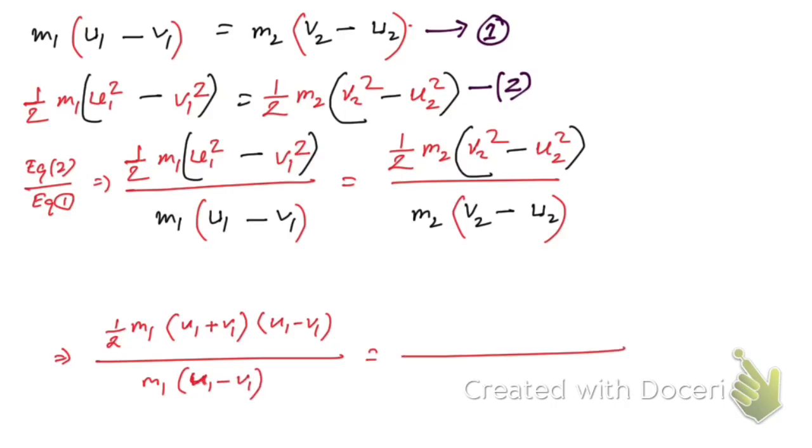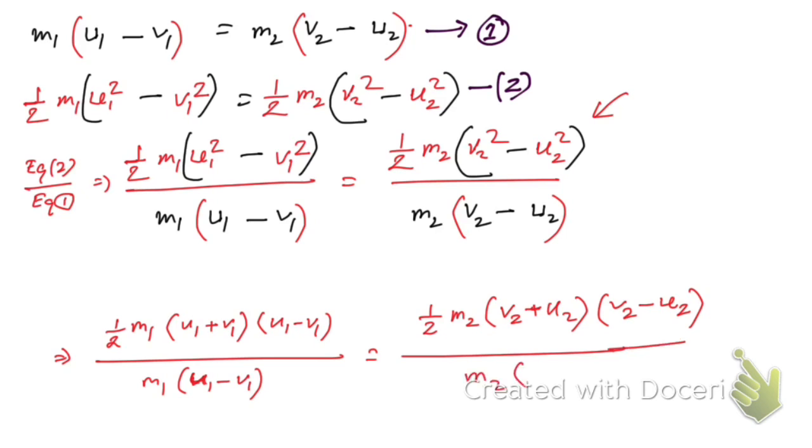And on the other side of the equal sign, here we have half m2, and v2 square minus u2 square, that's going to be v2 plus u2 into v2 minus u2, divided by m2 into v2 minus u2.